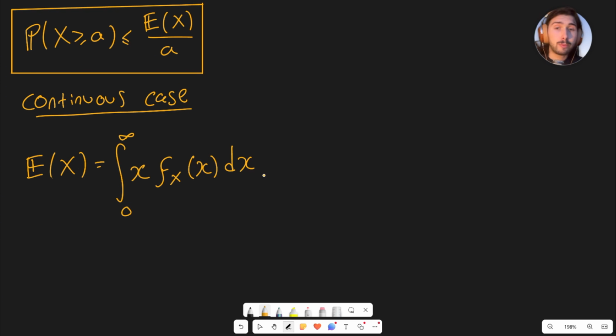In the exact same fashion as with the discrete case, we can also bound this thing by another integral. So we can say instead, I'm going to go from a to infinity, not from 0 to infinity. And again, a is a number bigger than 0. So this has to be less. So x times f sub x of x, like this. Why does this have to be less? Because x has to be positive.